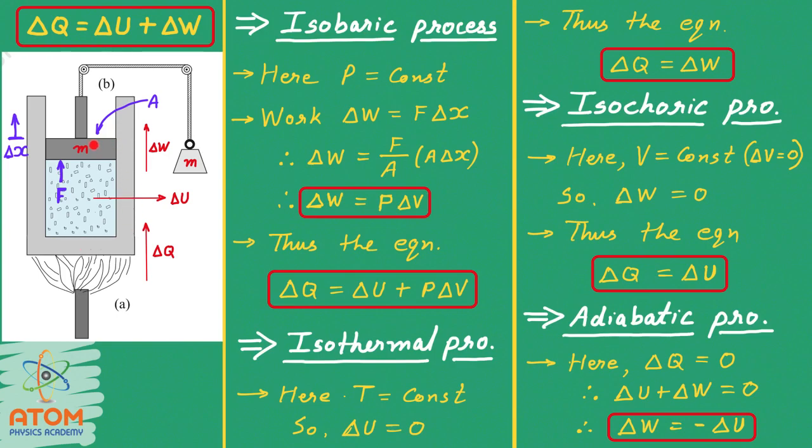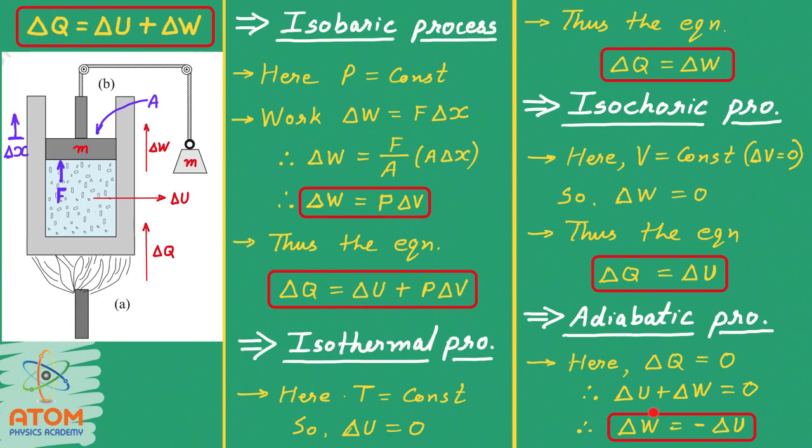But when we put this system adiabatic, obviously no heat will be able to penetrate inside, nor will any heat be able to come outside. So in that case, delta Q will become 0. So here delta Q will be 0, but delta Q is delta U plus delta W as per the first law of thermodynamics. So that also will be 0. And so we can write delta W will be equal to minus delta U. I repeat, delta W is equal to minus delta U.